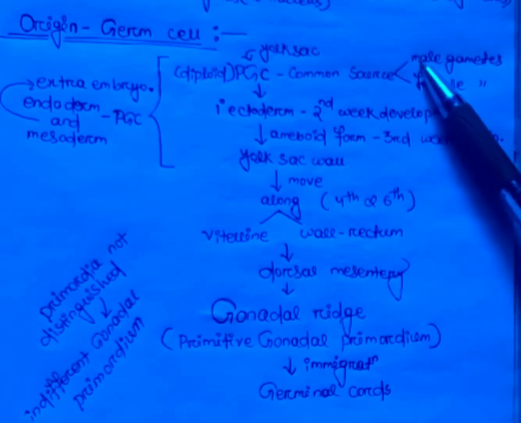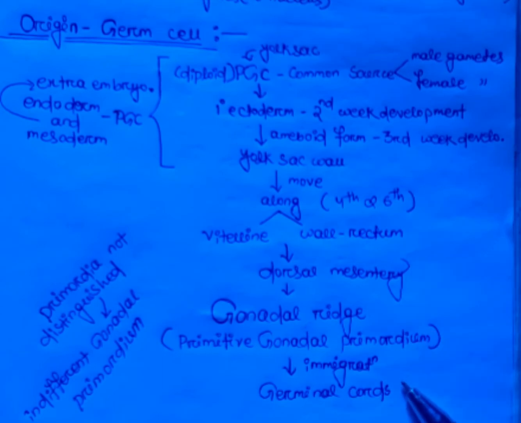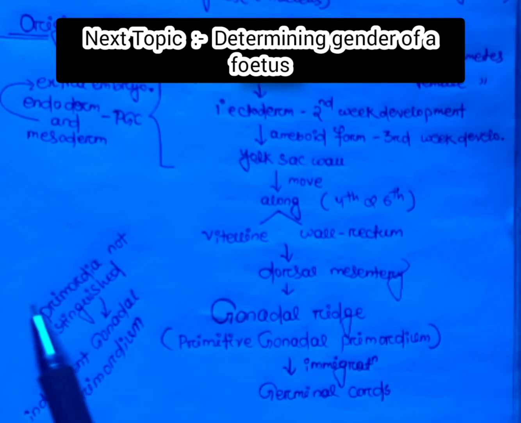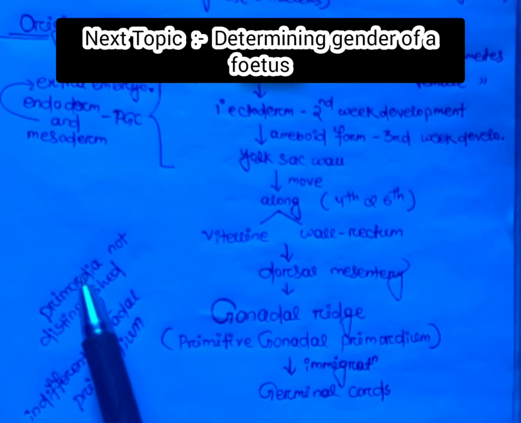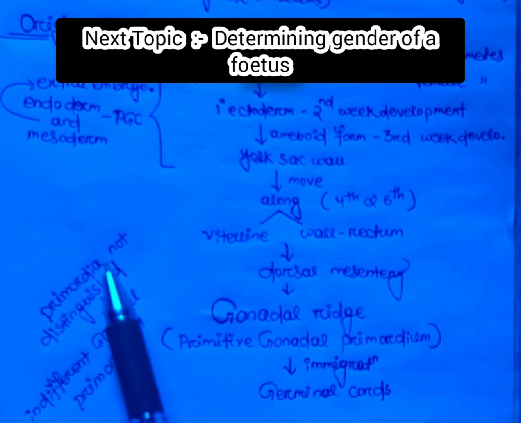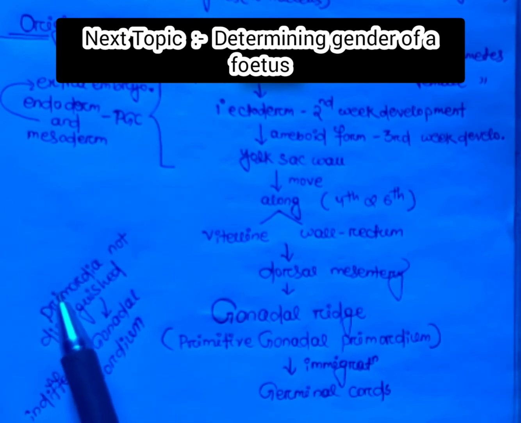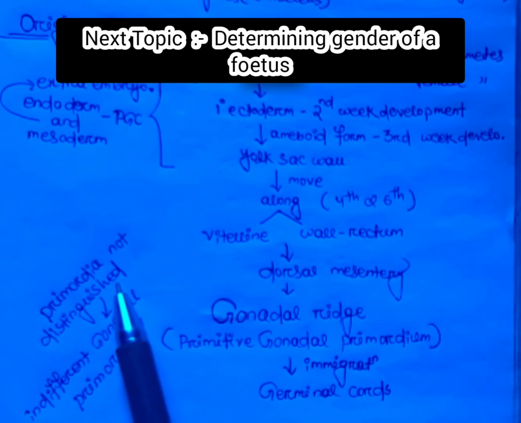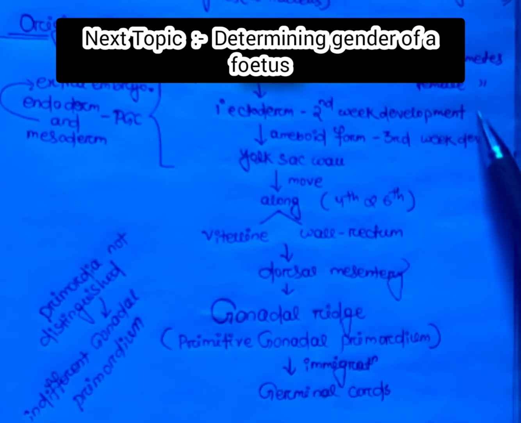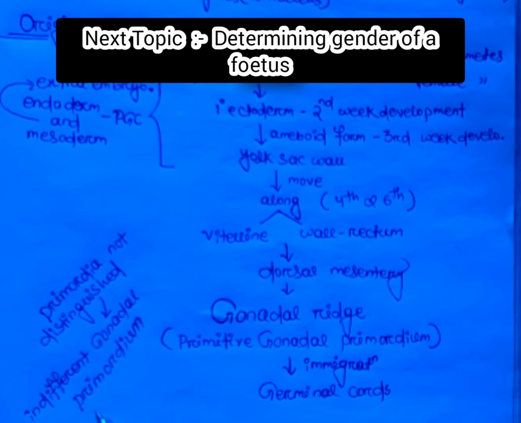During this whole process, as the primordium forms, the gender of an embryo or fetus cannot be distinguished, so this condition is referred to as the indifferent gonadal primordium.